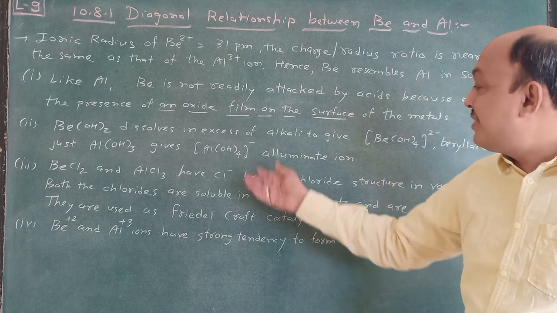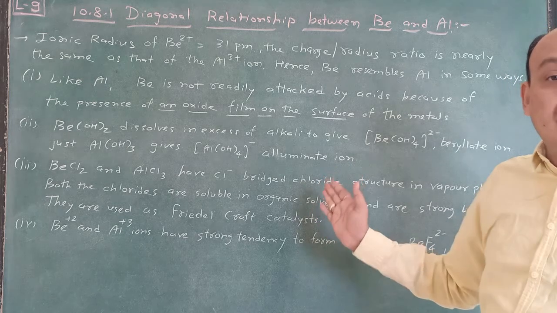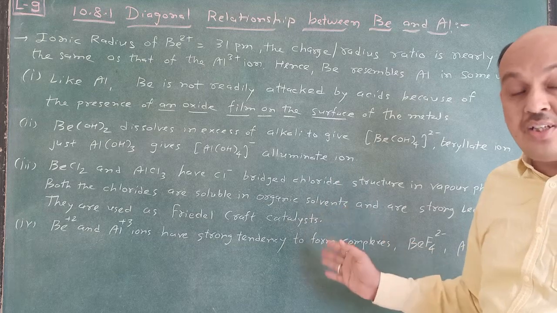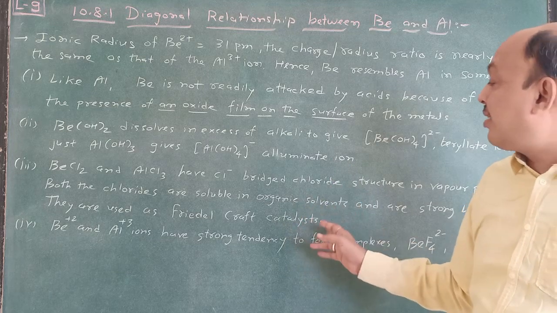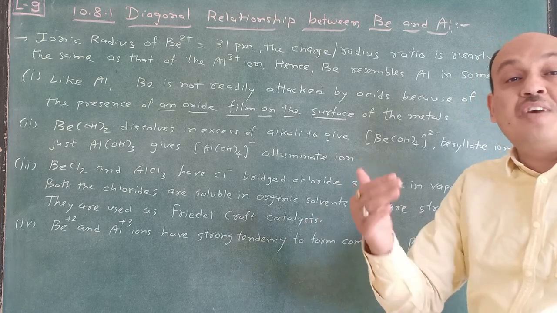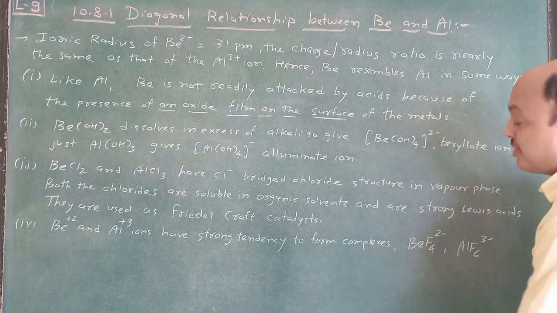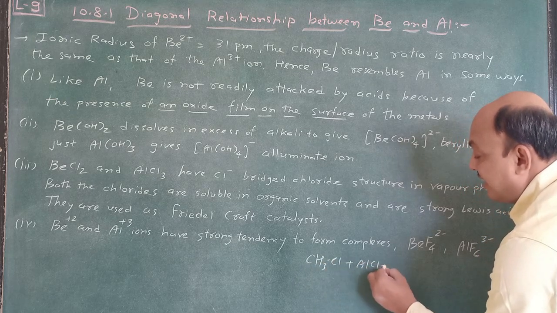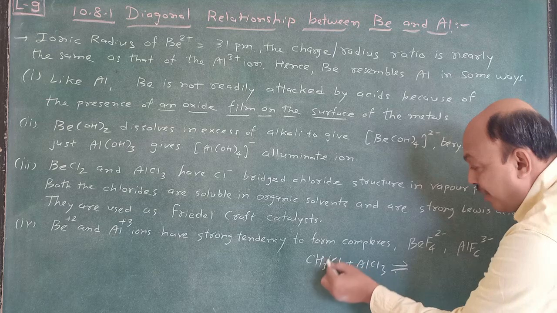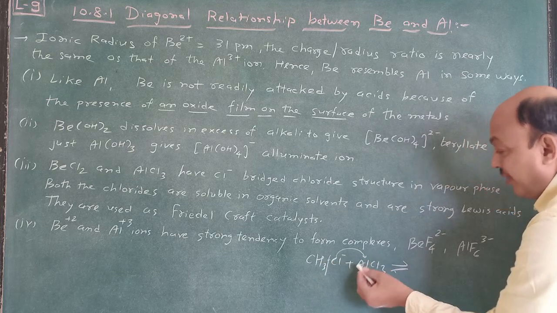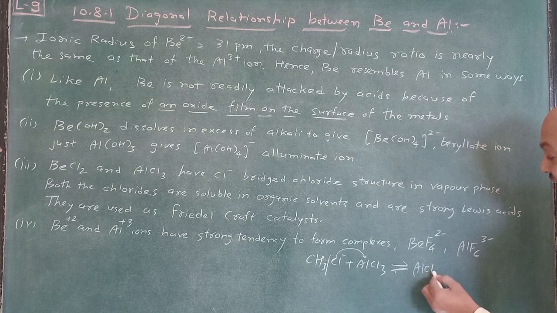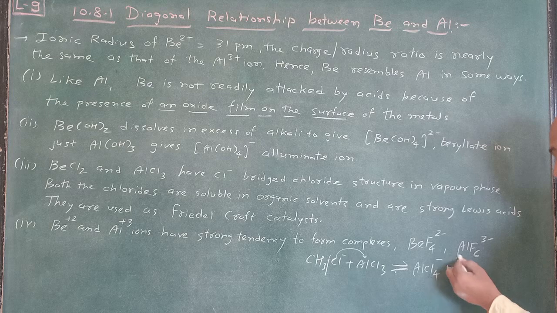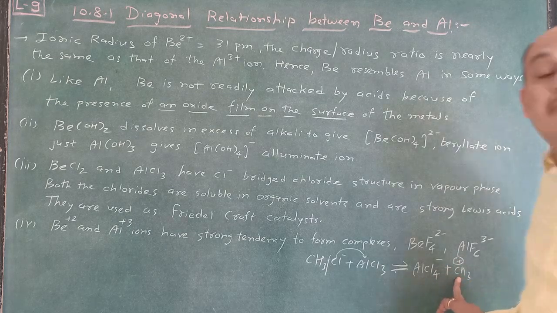You already learned Friedel-Crafts catalyst and electrophilic aromatic substitution reaction in your hydrocarbon chapter. Electrophile means a positive ion is produced. For example, suppose CH3Cl is there plus AlCl3. Here Cl- gives electrons to AlCl3, so we get AlCl4- plus CH3+, and this CH3+ is known as the methyl carbocation.